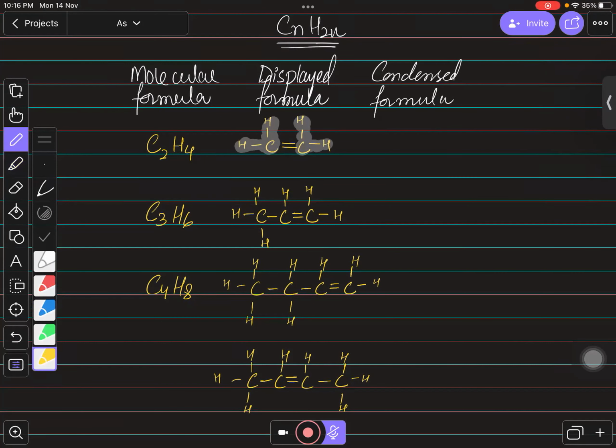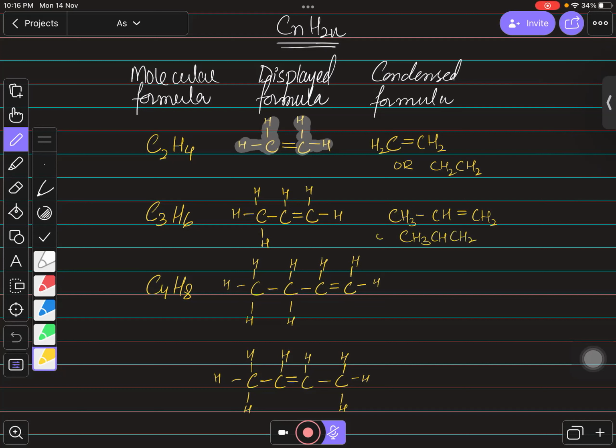So you can write it like this: carbon, 2 hydrogens, double bond, carbon, 2 hydrogens. You can even write this without the double bond, so it will be CH2, CH2, right? And if you talk about this one, the first carbon has 3 hydrogens, the second one has 1, and the third one has 2, right? You can even write it like this: CH3, CH, CH2.